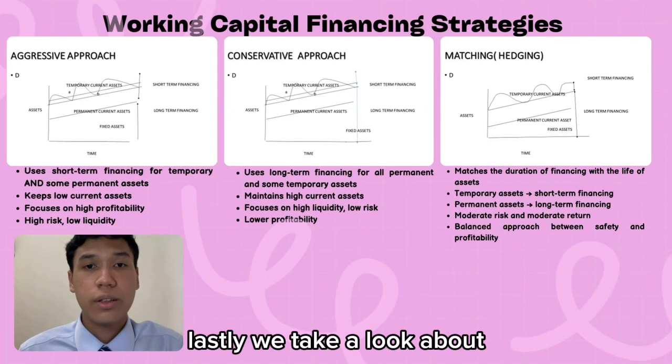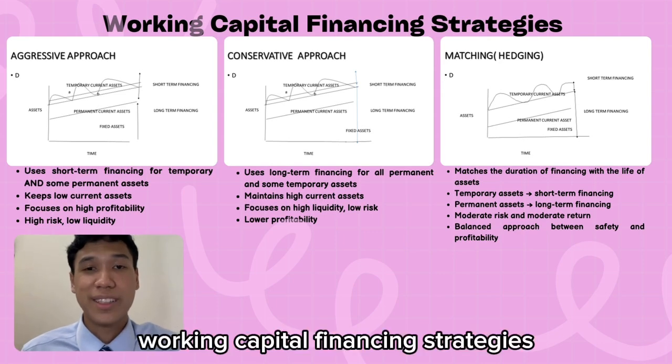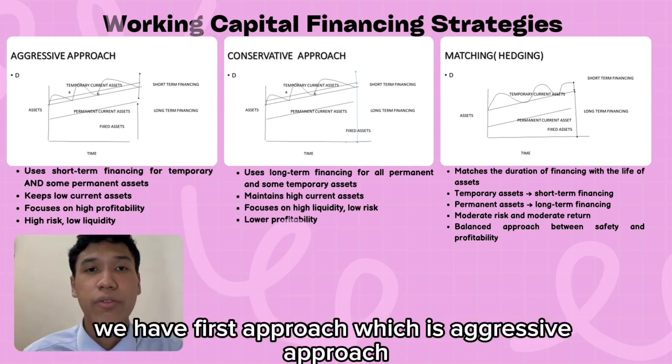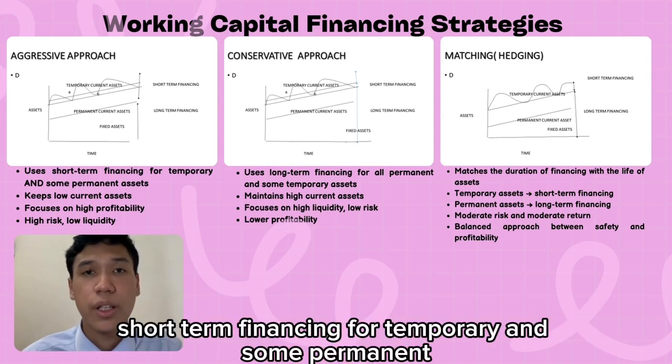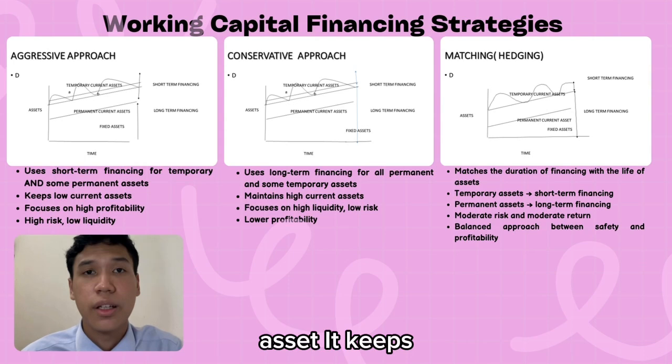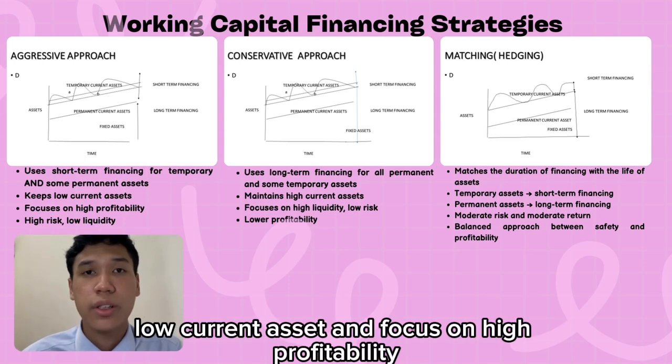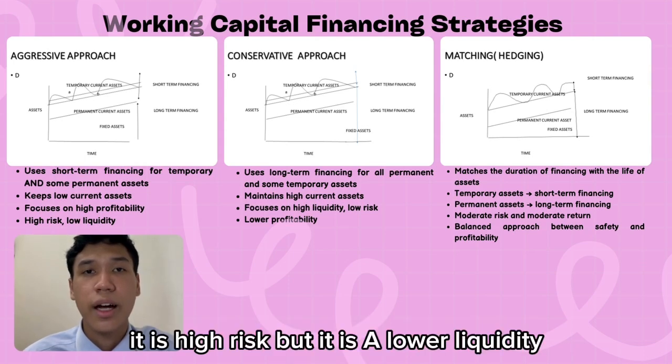Lastly, we take a look at working capital financing strategies. Firstly, we have the first approach, which is the aggressive approach. It uses short-term financing for temporary and some permanent assets. It keeps low current assets and focuses on high profitability. It is high risk and has lower liquidity.